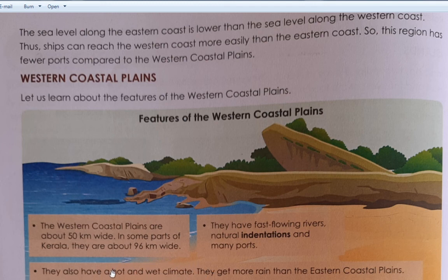In the eastern coastal plains we had a hot and wet climate, and in the western coastal plains we also have a hot and wet climate, right? They also get more rain than the eastern coastal plains.